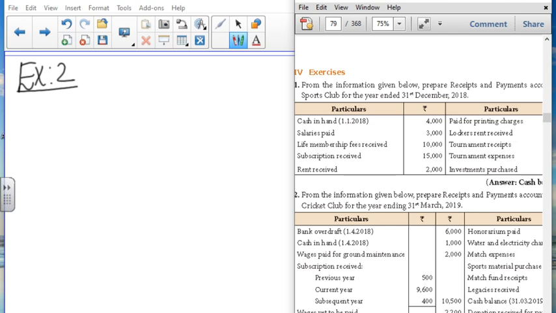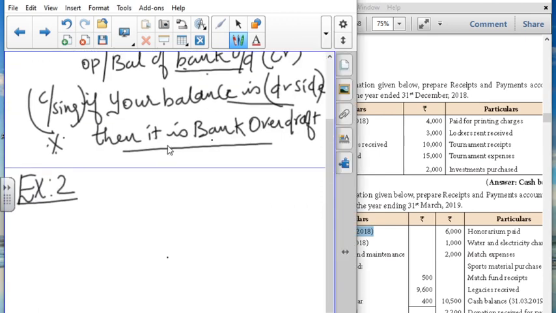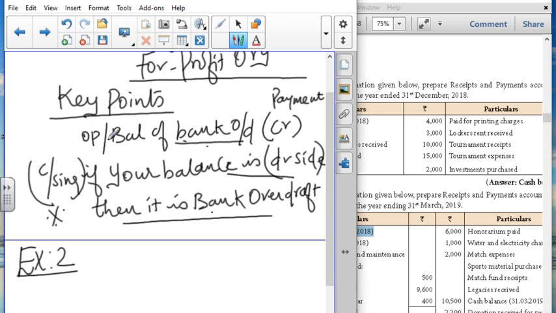They have given a bank overdraft as on 1/4/2018, and cash in hand as on 1/4/2018. We don't have any problem with this. We will write this as To Balance b/d, cash, under the receipt side: 1000. But here, the opening balance on 1/4 is given as a bank overdraft. I said in the key points that when it is the opening balance of bank overdraft, we have to write it on the credit side, the same thing.